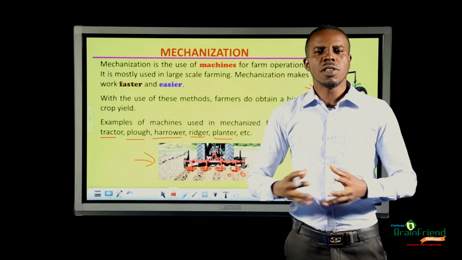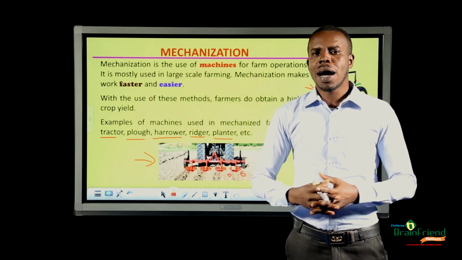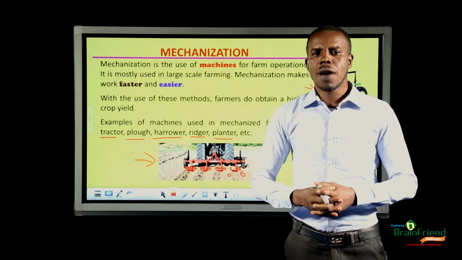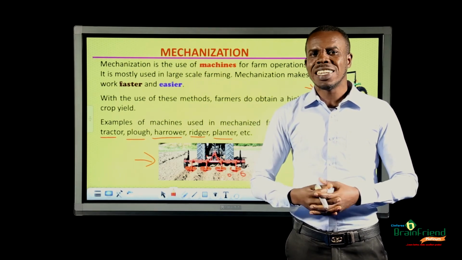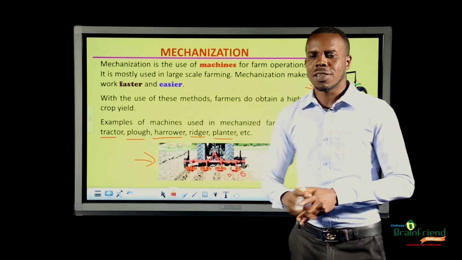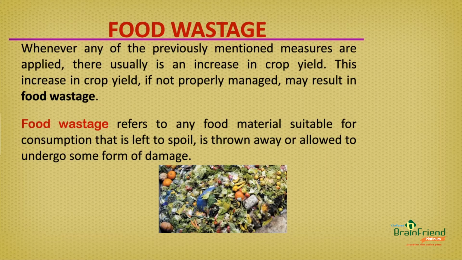With the use of these different methods, farmers produce crops which are used as food. However, food not properly managed leads to food wastage. Let us look at food wastage. Like I earlier said, these different methods help farmers to improve crop yield. However, the yield not properly managed leads to food wastage. So what is food wastage?